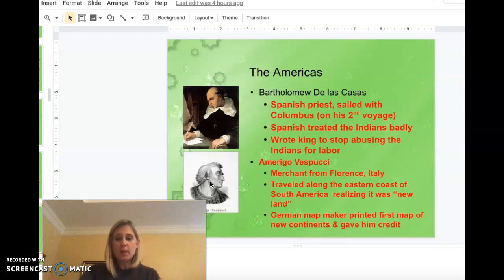And of course, he's documenting, he's journaling this, and he is going to figure out that this is in fact new land. Now, of course, this is after Columbus. He is well aware of Columbus's documentation and seems to realize that what Columbus did was not.